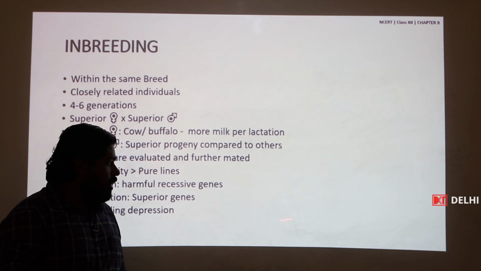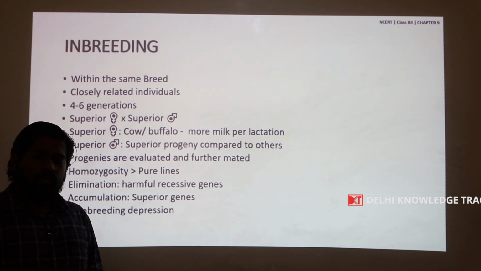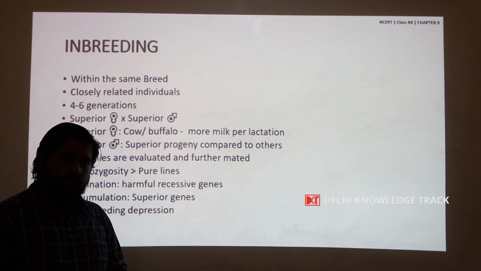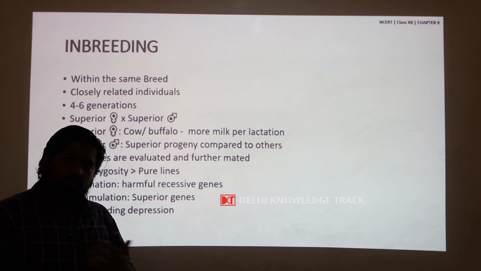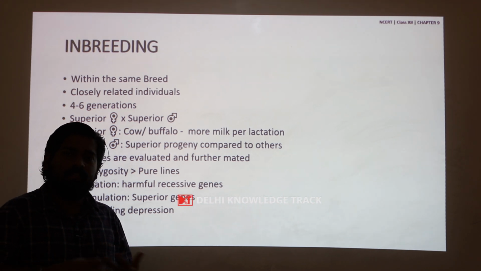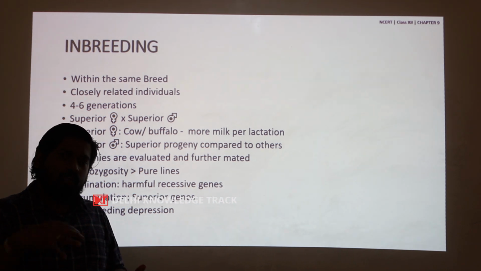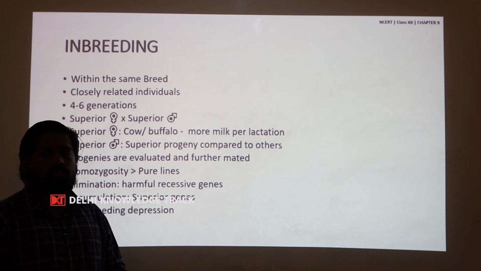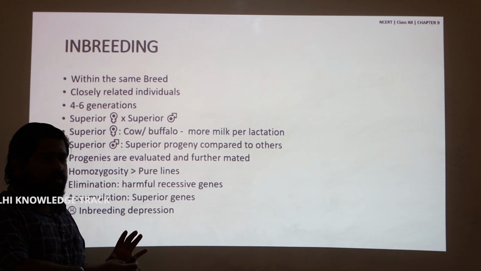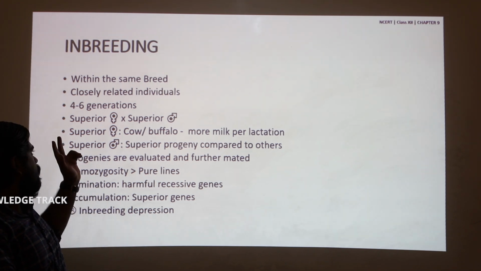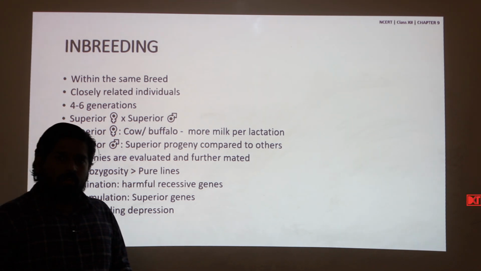Now, in order to improve these pure lines, if we continue inbreeding, since we have eliminated other alleles, there is no scope for variation and thus improvement. There is no scope for the other alleles to come into these homozygous pure lines, because we have been inbreeding continuously for 4 to 6 generations.